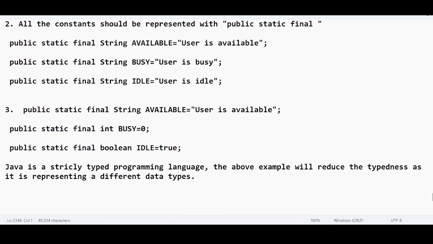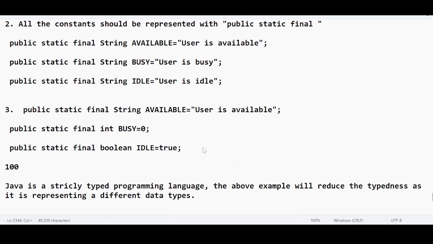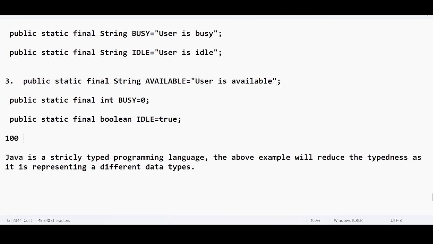Right? So the performance is going to be slow, because one constant is representing the string, the second constant is representing the integer, the third constant is representing boolean. Okay, since we have three constants, no issues. In future, we may have 100 constants. If each and every constant is representing a different data type, the typedness of the programming language is going to be reduced. If that is reducing, the performance will be decreased.